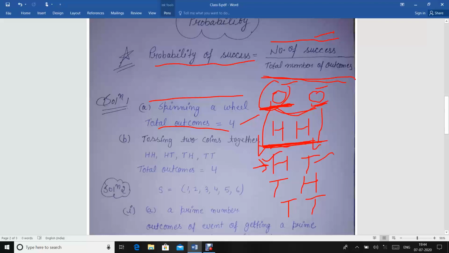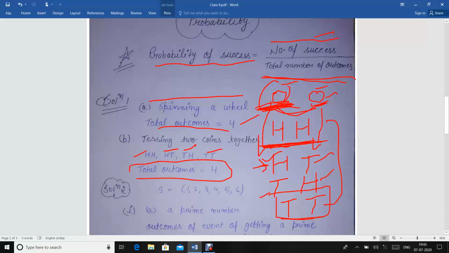Similarly, for the third outcome, for the first coin there will be tail, which means when you toss, tail will come, and for the second head will come. And the next outcome, when you toss both coins, tail will come for both coins. So these are the four outcomes for the tossing of two coins together, that is head head, head tail, tail head and tail tail. So total outcomes are 4.